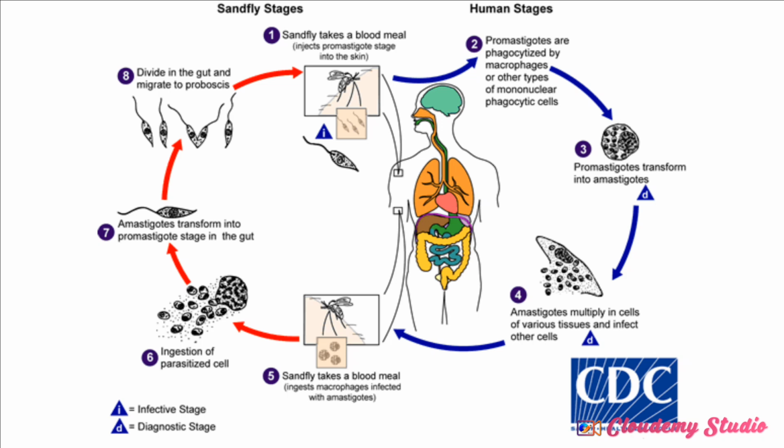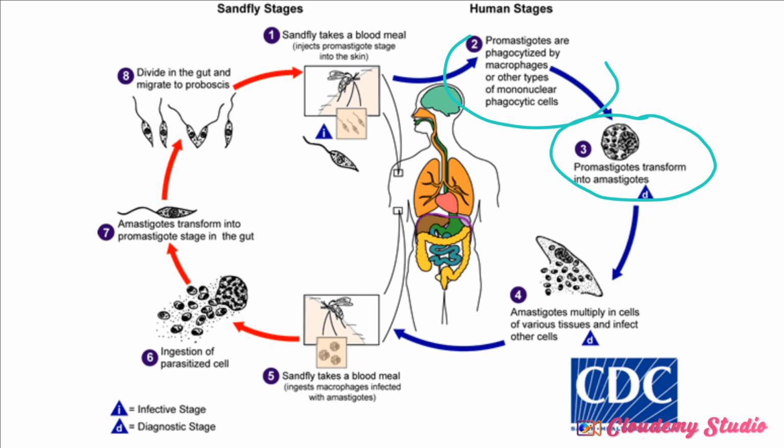Now this is an image that shows the life cycle. Look at it. Let me start from here. The promastigotes are phagocytosed by macrophages. Now, the promastigote transforms into an amastigote.